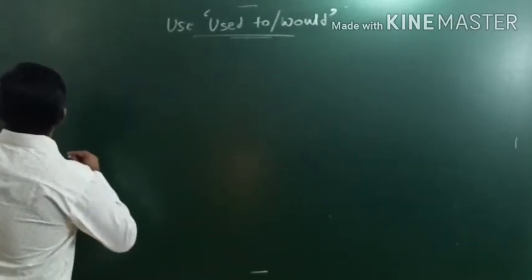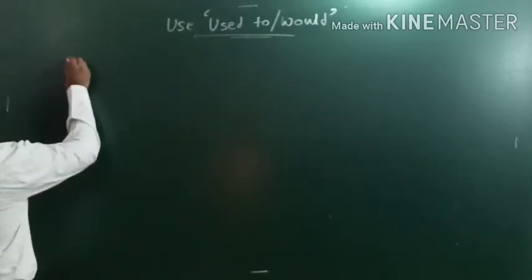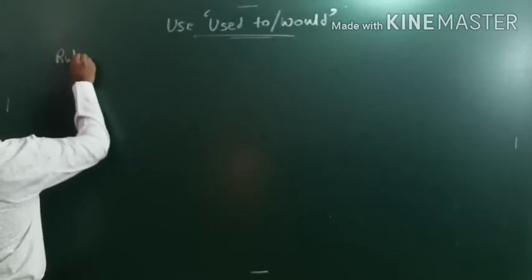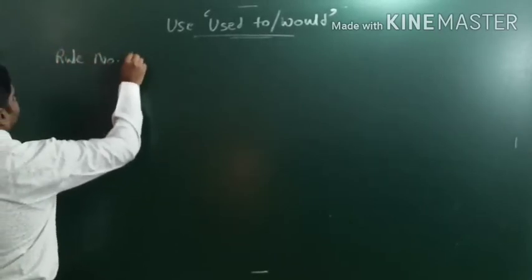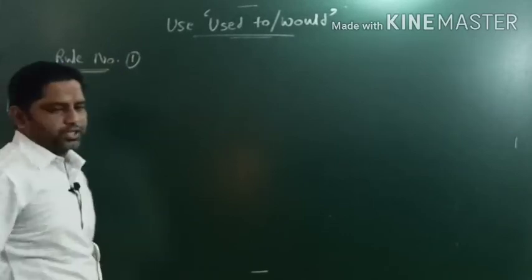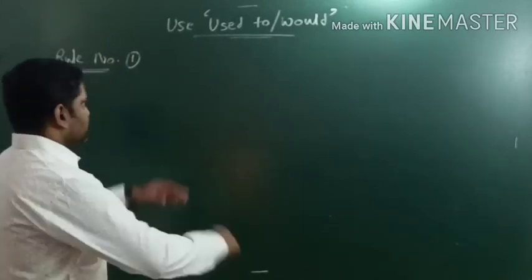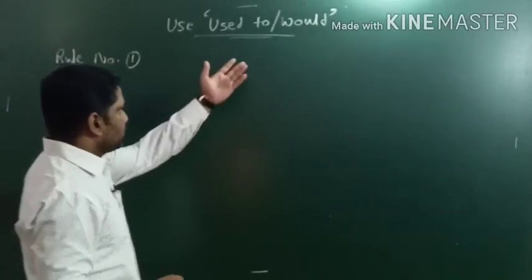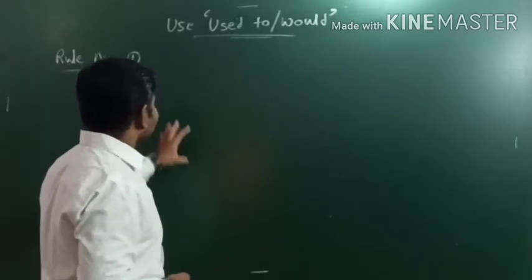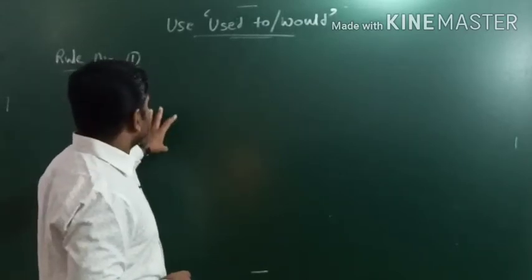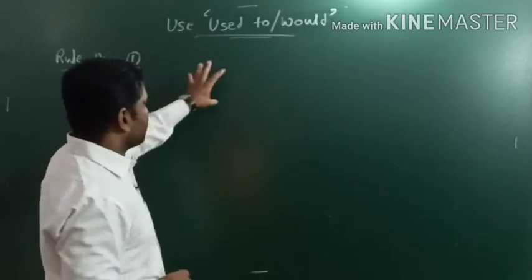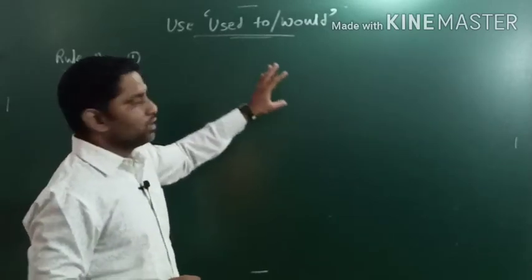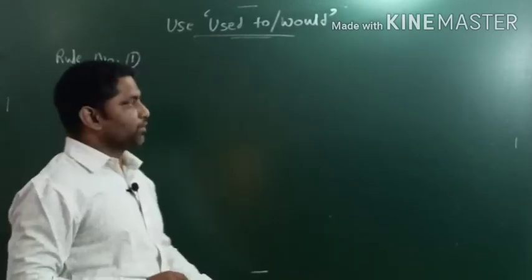So rule number one, let's check out what rule number one says. So for used to and would, before dealing with used to and would, I would like to tell you what kind of modal auxiliary verb it is.